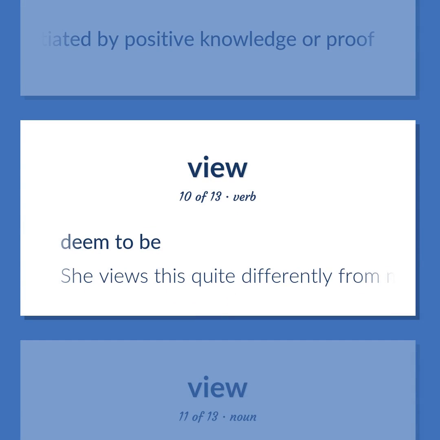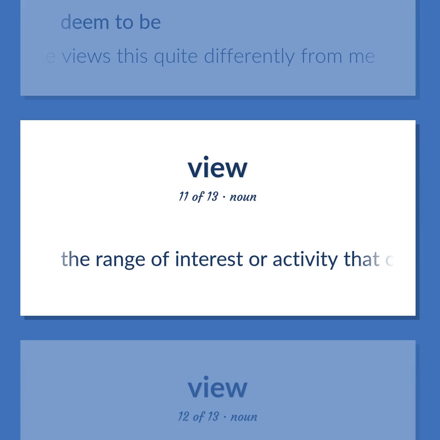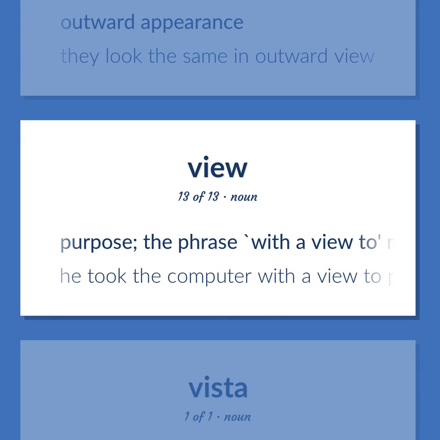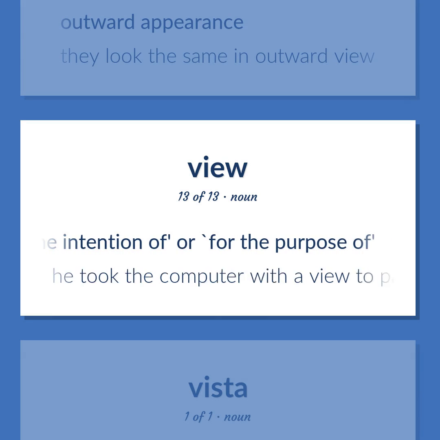She views this quite differently from me. The range of interest or activity that can be anticipated. Outward appearance. They look the same in outward view. Purpose. The phrase, with a view to, means, with the intention of, or, for the purpose of. He took the computer with a view to pawning it.